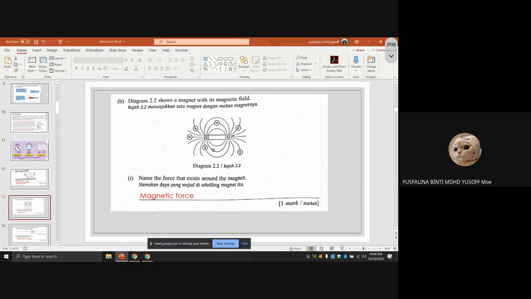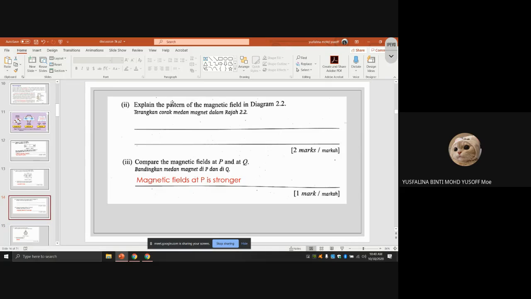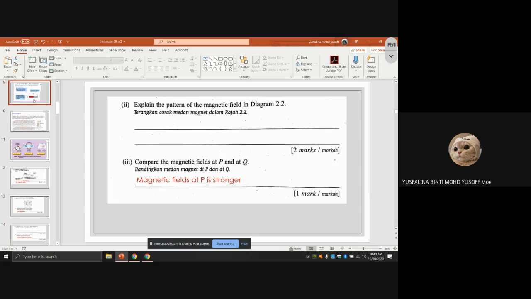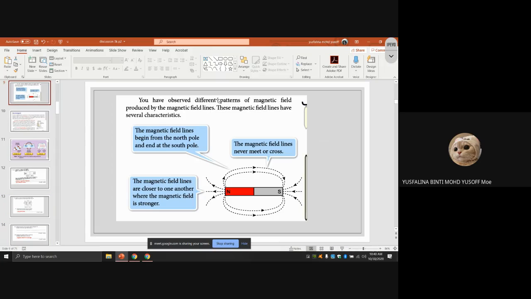Next, explain the pattern of the magnetic field in diagram 2.2. The answer comes from this. For the patterns of the magnetic fields, you can choose from three here, and pick two of them. The first one: the magnetic field lines never meet or cross each other. The magnetic field lines go from the north to the south pole.